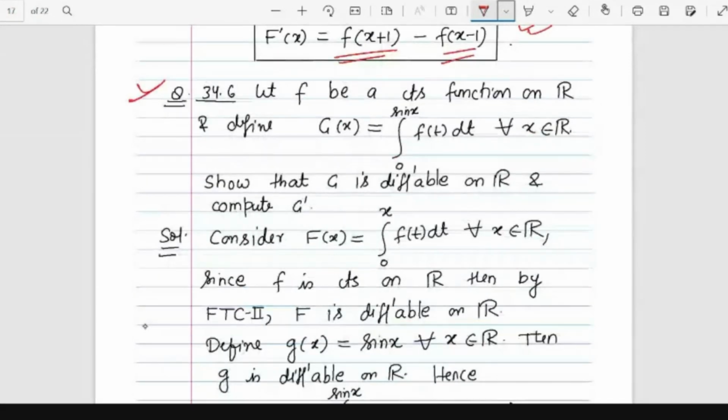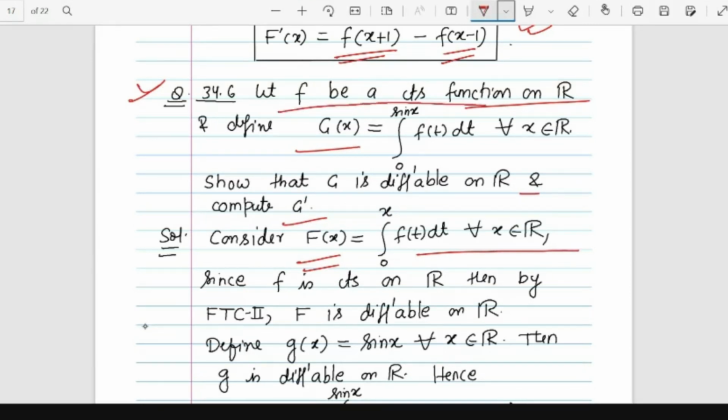Here is another one. Let f be a continuous function on R. Define capital G(x) as the integral from 0 to sin x of f(t) dt. Show that G is differentiable and compute G dash. So how to compute G dash? Again, it can be done using the fundamental theorem of calculus. We first consider the integral function capital F(x) as the integral from 0 to x of f(t) dt. Now, what is the condition in the question? Small f is a continuous function on R, so we can define this integral function.